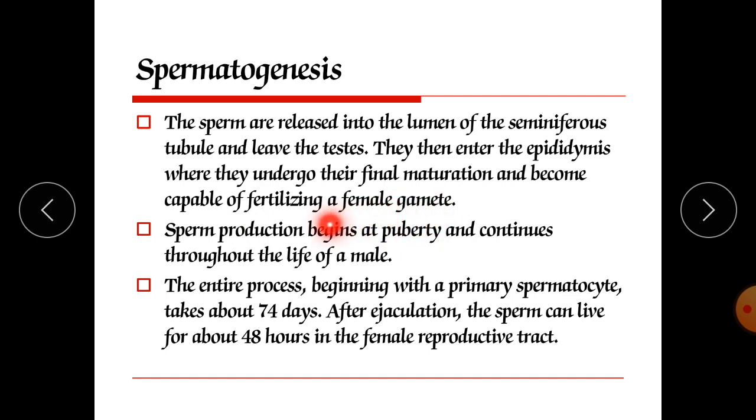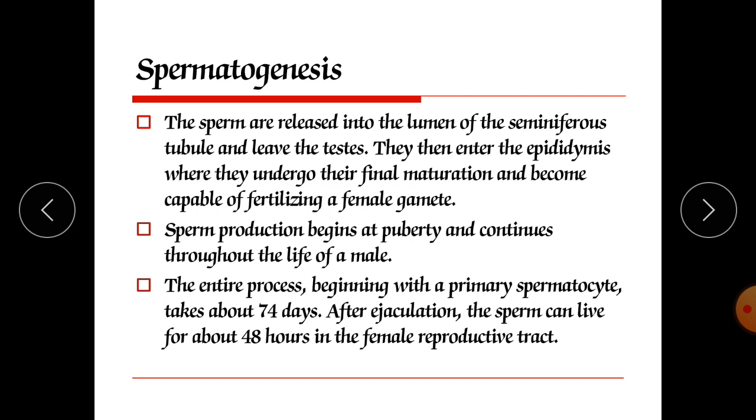If immature or immotile sperm are released into the ejaculate, they are not responsible for fertilization because they are not completely mature. A mature sperm has the ability to reach the secondary oocyte, which is a very difficult task, and to penetrate the ovum.